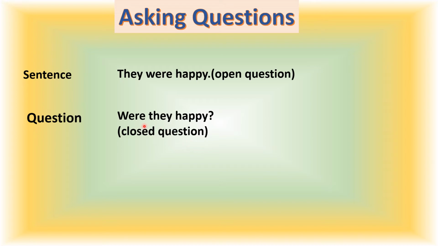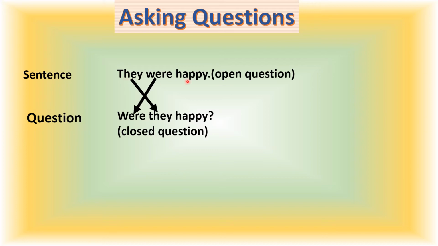Because the answer might be yes or no. That's why it is called a closed question. Were they happy? Yes, they were. Or the answer may be no, they weren't. Isn't it? So children, I have shifted this word here and they here while framing the question.